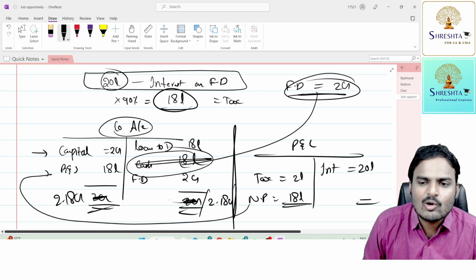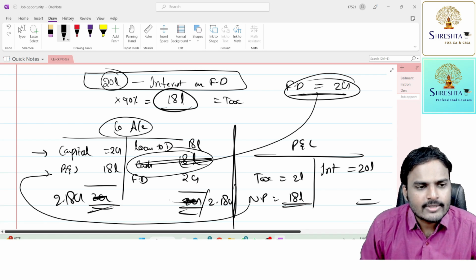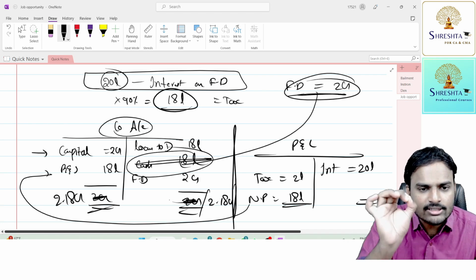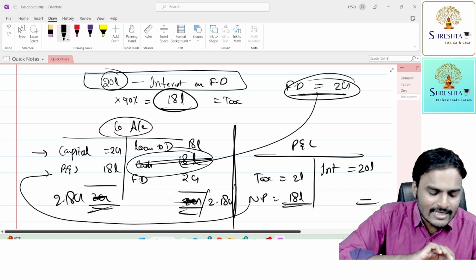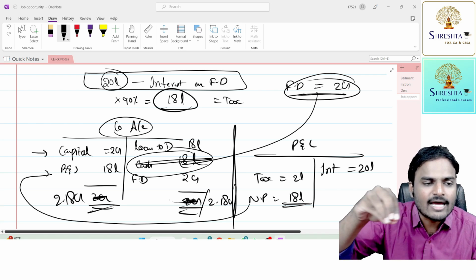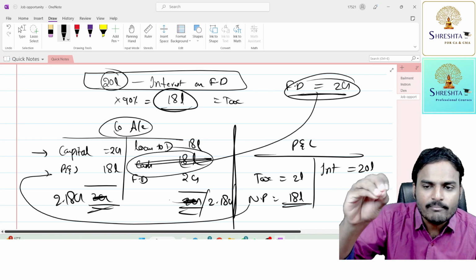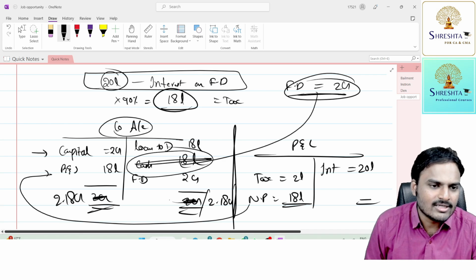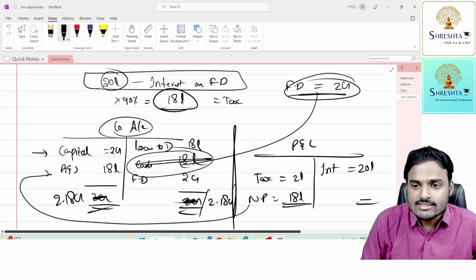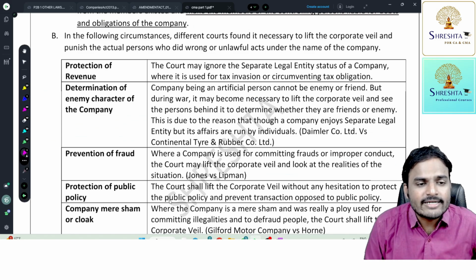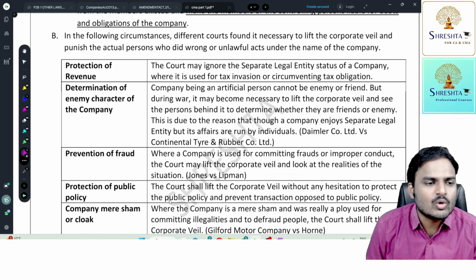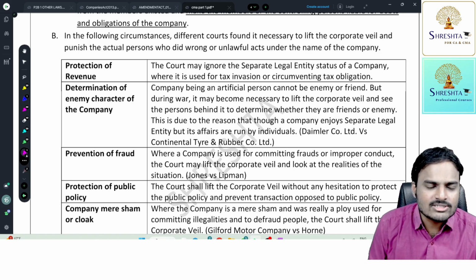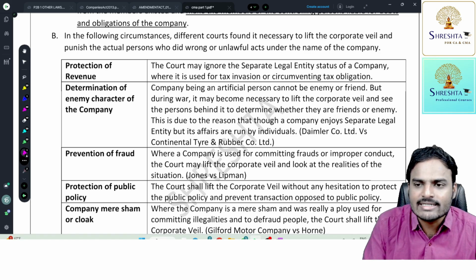Pay the balance amount. So the court simply removed the corporate veil, identified Dinsha, and clubbed the income of the company in the hands of Dinsha. Accordingly, Dinsha is liable to pay more tax. So what is the result in this case, sir? Simply, they lifted the mask in order to identify the real person who is controlling the company. So for protection of revenue, in history, the court ignored separate legal entity status.